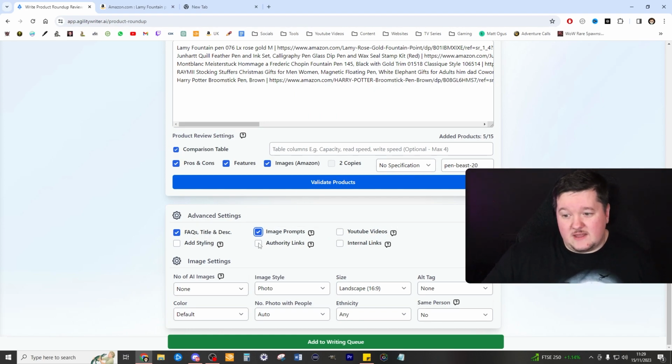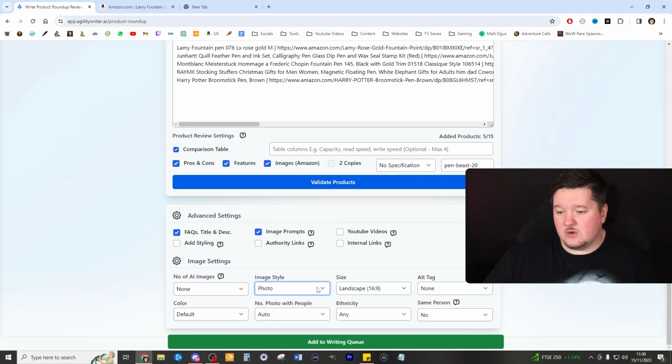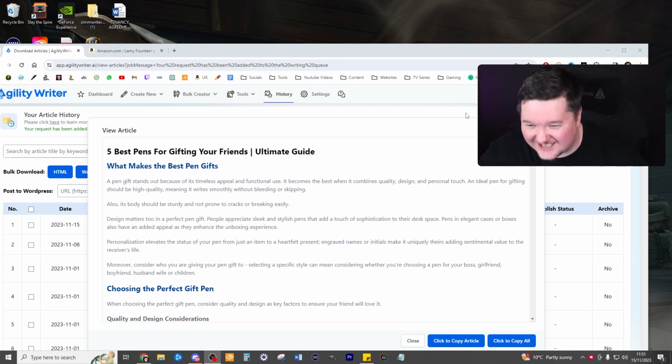Authority links, you got that if you want to. Add styling if you want to. I'm not going to do any of that. I don't want any AI images personally. I will create those myself. I've got a subscription to do that. And in terms of the actual type of photos, it would be photo design. Apart from that, we're all good to go. Let's add this to the writing queue. Okay, so the article has been created. Brilliant.